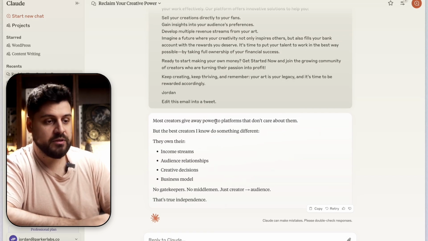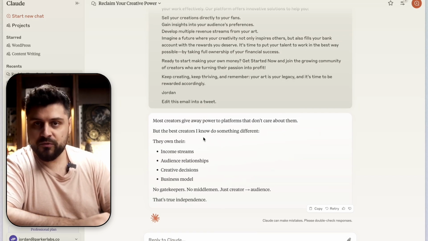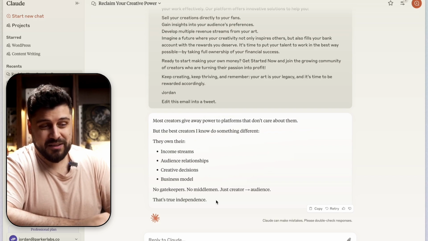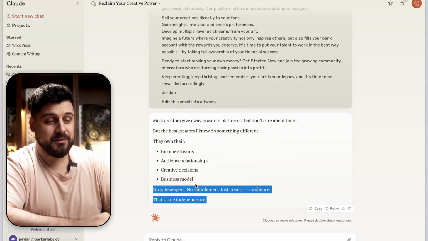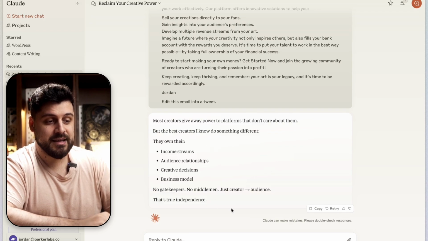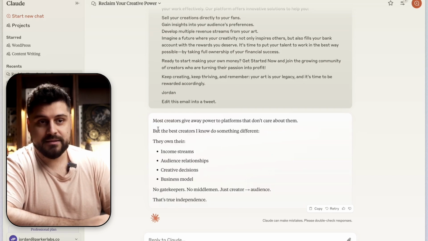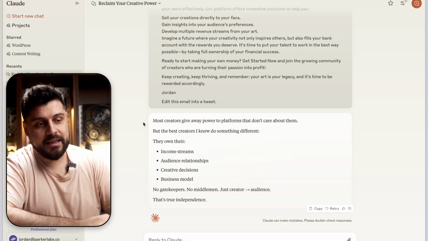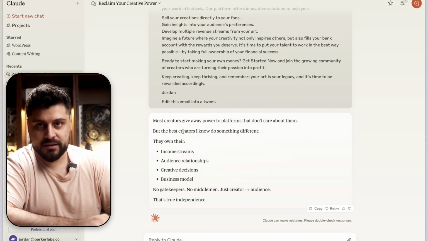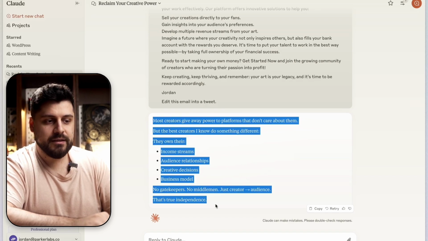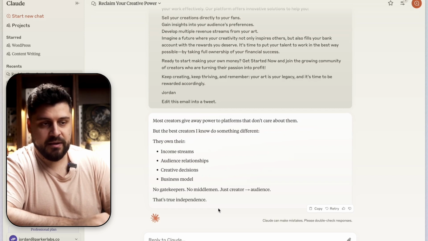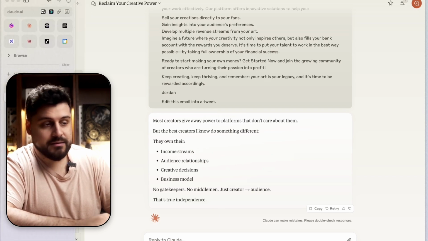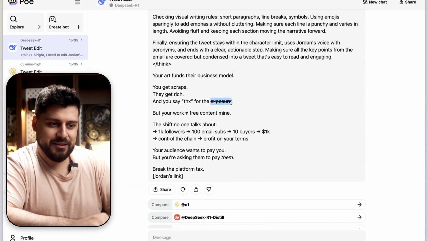Obviously, there are some improvements you can make to the hook. Obviously, we can improve the whole thing all around. But this is better than most people can write, to be honest. Like, most people can't write a tweet that is as good as this one. So this is banging. Like, this is cool. I am very happy with this, and I'm pretty sure that like 98% of the population can't top this in terms of quality of writing. So even if this is not exactly what I can achieve by hand, I'm very happy having this living as my repurposed content, because obviously this is not bad. Not bad at all.